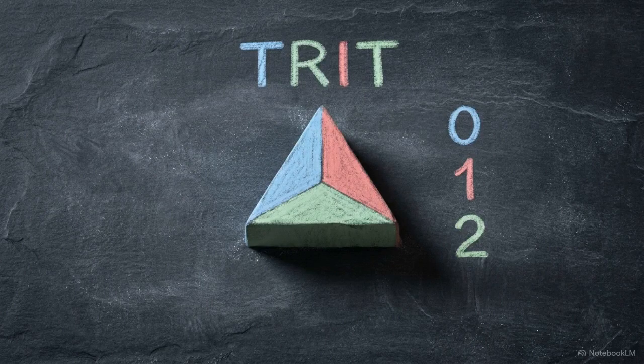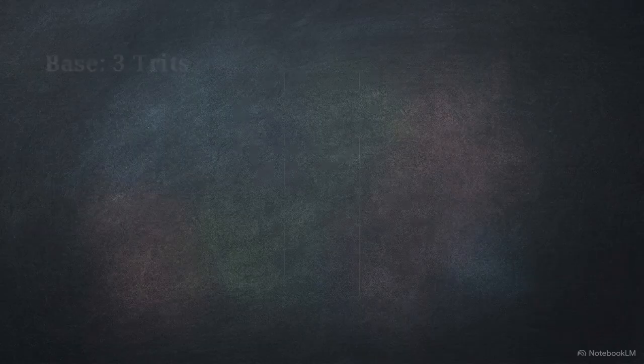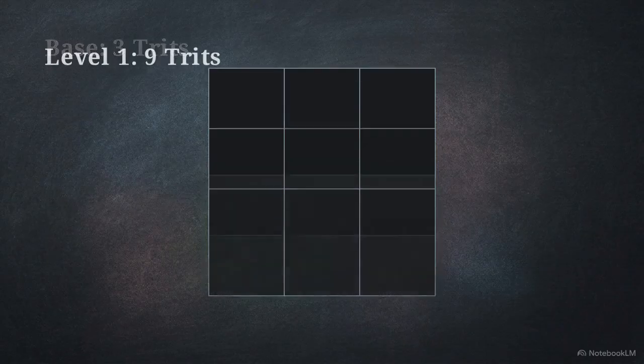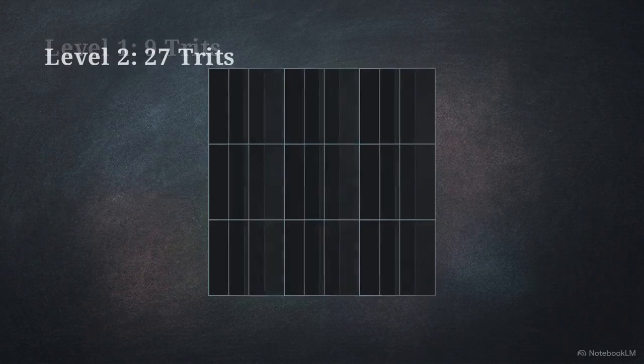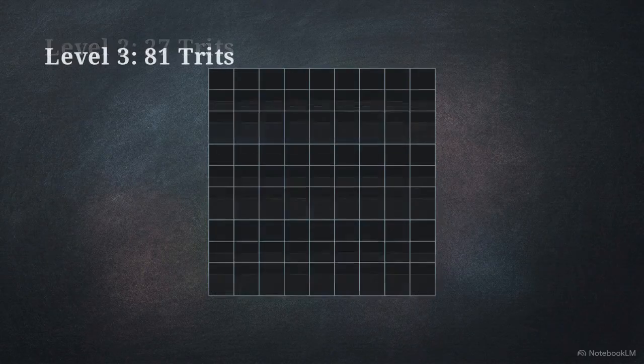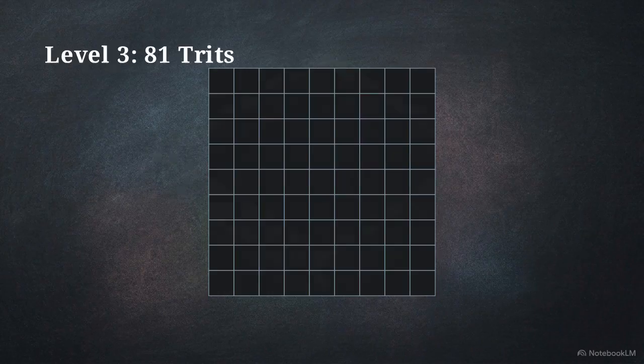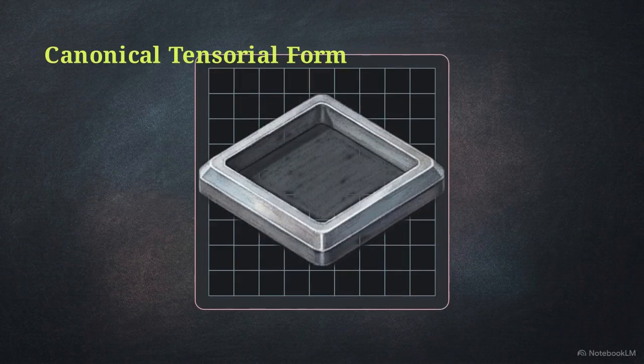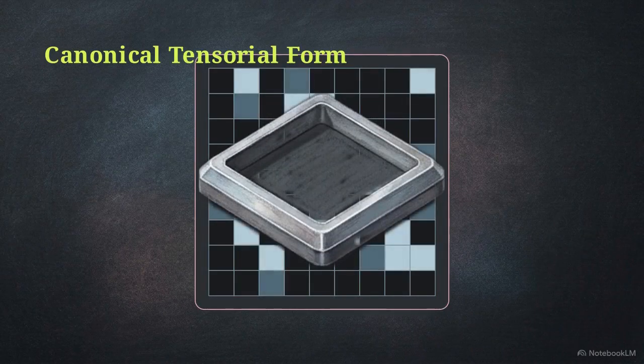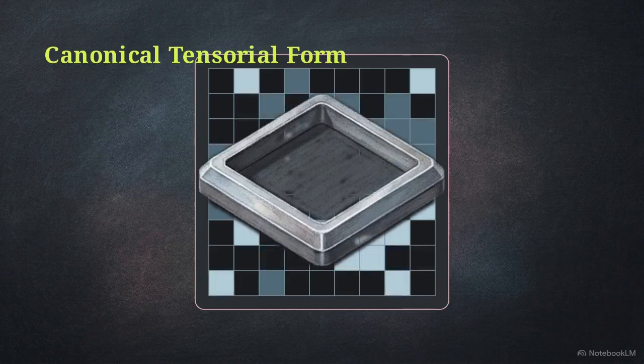Aurora's base unit is the trit, holding a value of 0, 1, or 2. These units organize into a strict fractal hierarchy. They branch from 3 to 9 to 27, completing the 81-trit grid. This grid is the absolute physical limit of the tensor's shape. It never grows wider or deeper in dimensions.